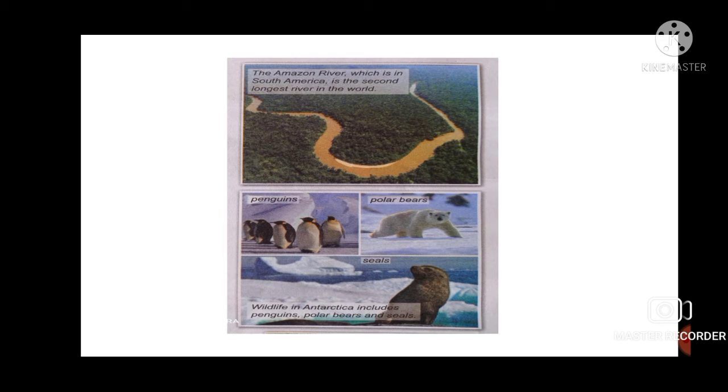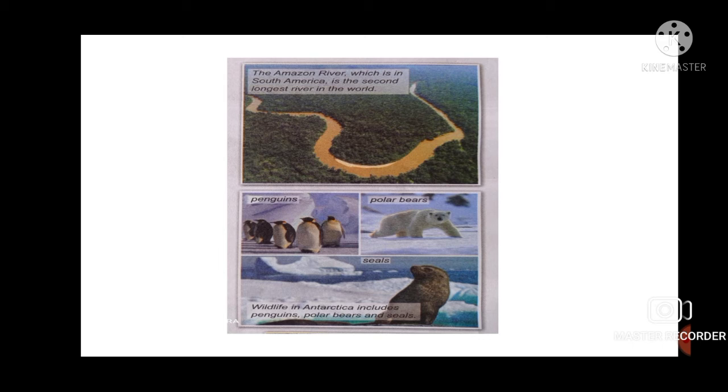As you can see, Africa has diversity in landforms. It is home to the Sahara Desert, the largest hot desert in the world. Now, what does it have? The Sahara Desert, the largest hot desert in the world; the Nile River, the longest river; and Mount Kilimanjaro, which is the highest mountain in Africa.